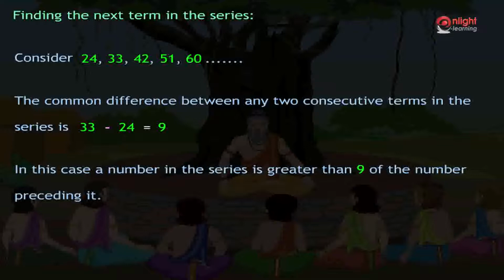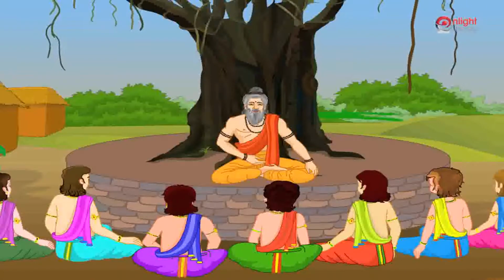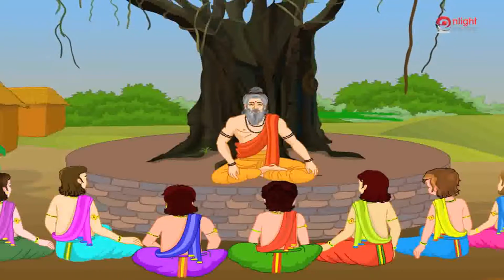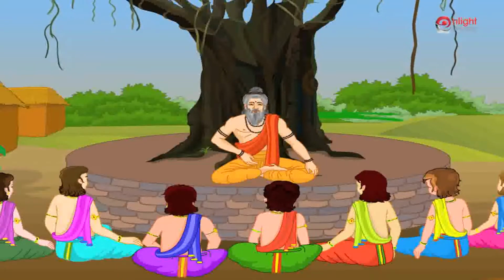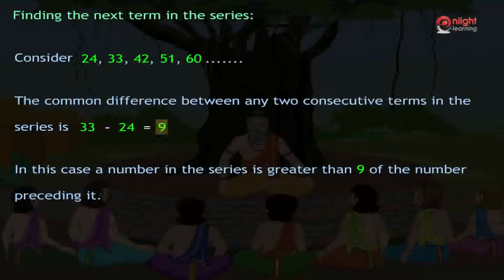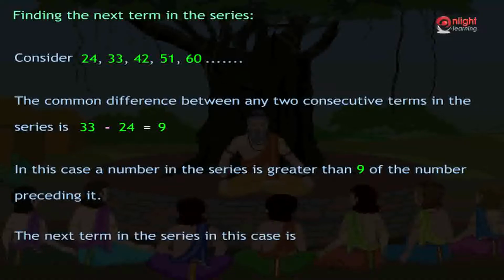In this case, a number is greater than 9 of the number preceding it. Hence, the next number in the series is obtained by adding the common difference to the last term given in the series, since it is an increasing one. Hence, the next term in the series in this case is 60 plus 9, which is equal to 69.